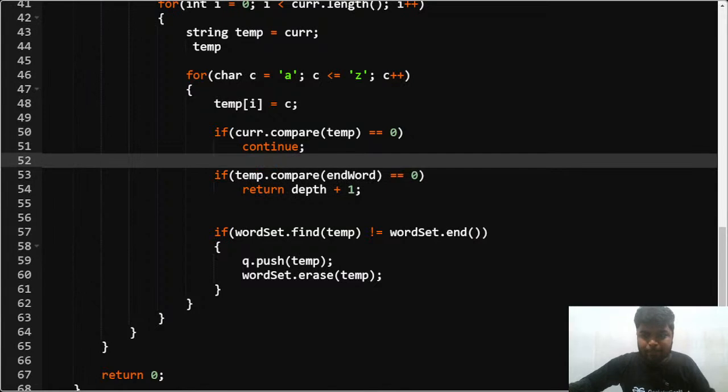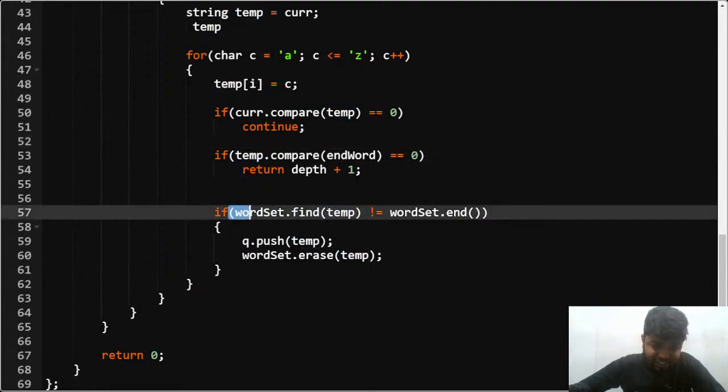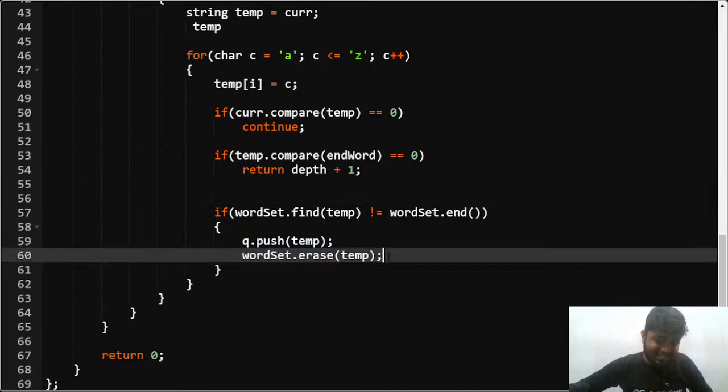Now if the temp word that I've made is present in my dictionary, let's say from hot I have made lot, so in my temp I have lot. I'll check whether this lot is present in my dictionary of words or not. If it is present, then I'll push it into my queue and I'll erase it from the map. Basically, I'll mark it as visited, or you can say I'll erase it from the map.